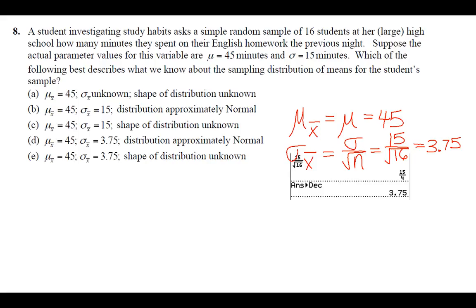So we're going to go with E. We don't know the shape of the distribution because our sample size is not big enough, and we don't know that the population originally was normal to begin with. So it's unknown shape. Okay, number 9, olive weights.